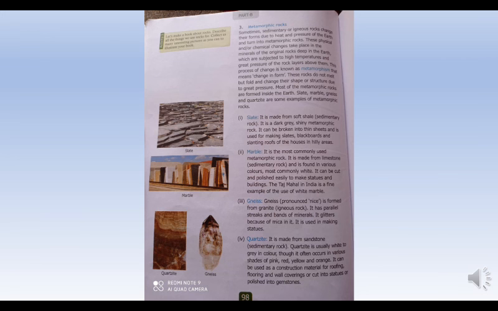gneiss. Gneiss is formed from granite igneous rock. It has parallel streaks and bands of minerals. It glitters because of mica in it. It is used in making statues.